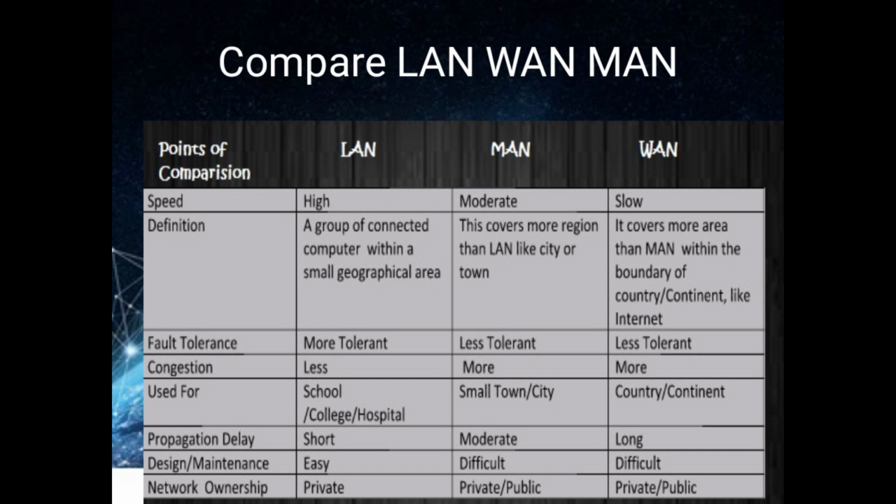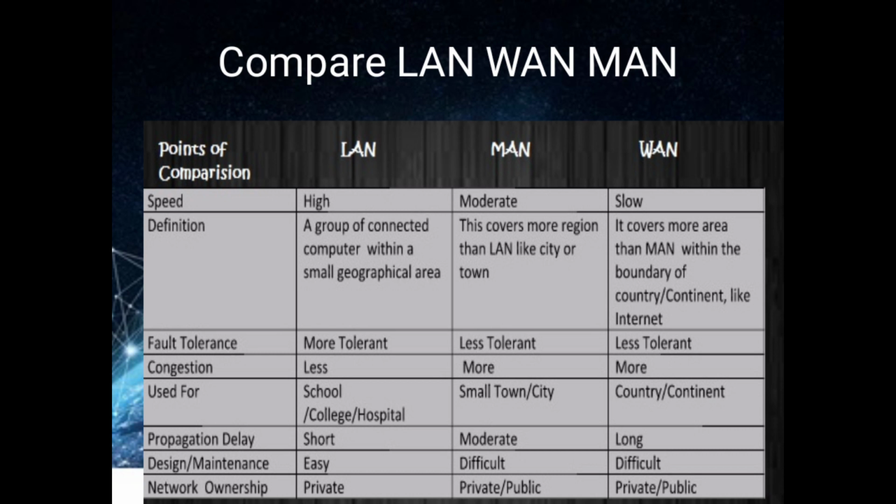Whereas the MAN covers a region larger than the LAN, like a city. It is less fault tolerant, has more congestion, is applied for a small town or a city, has moderate propagation delay, and is difficult in design and maintenance. It can be either a private or a public network.